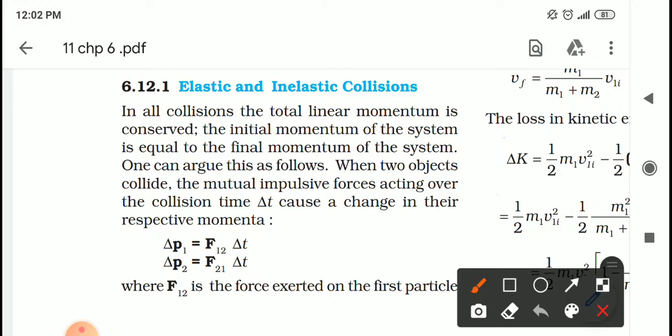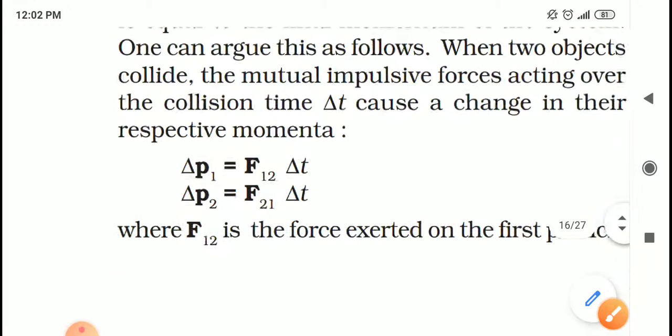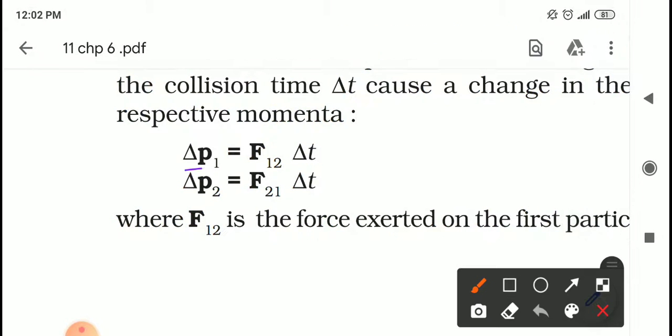So delta p1 vector is the change in the momentum of the first object, which is equal to the product of the force acting on the first object by the second object and the time during which they collide with each other, that is delta t. Similarly, delta p2 vector is the change in the momentum of the second object, which is equal to the product of the force acting on the second object by the first object and the collision time delta t.